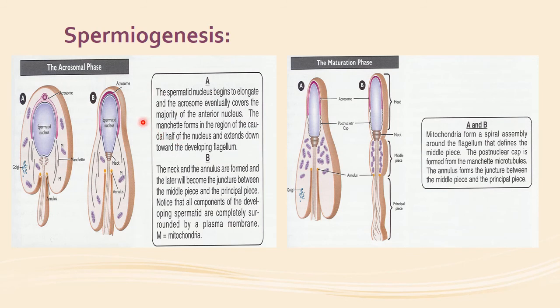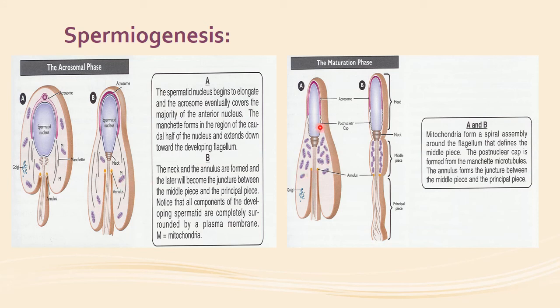Now you can see in the acrosomal phase, the nucleus of the sperm is elongating, and over this elongated nucleus, the acrosomal cap is covering all of the anterior part of the spermatid nucleus. Now the manchette is forming and will form the neck of the sperm, and the distal centriole is forming the axoneme or the flagellum. The mitochondria will start moving towards the tail piece.